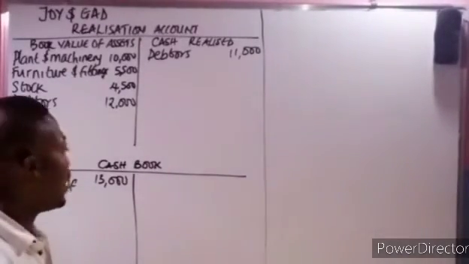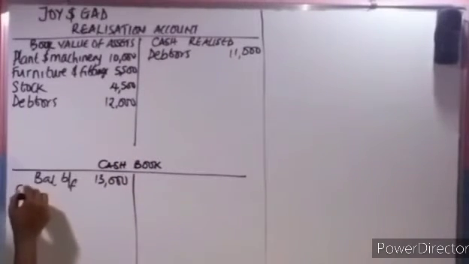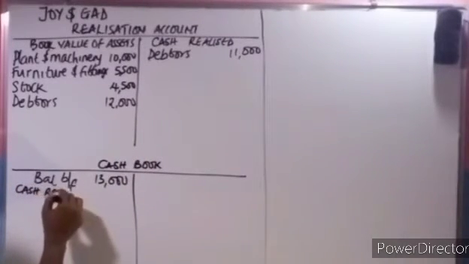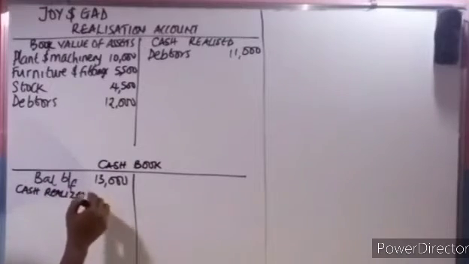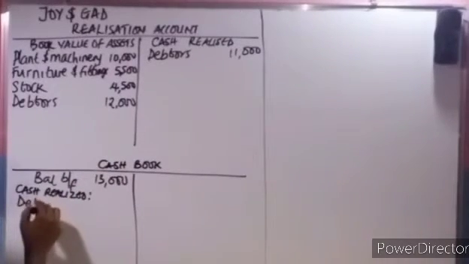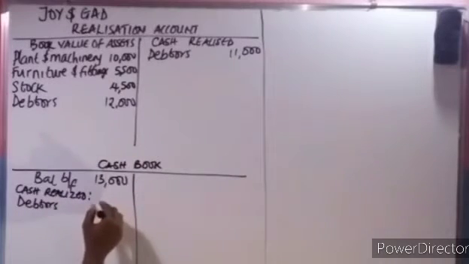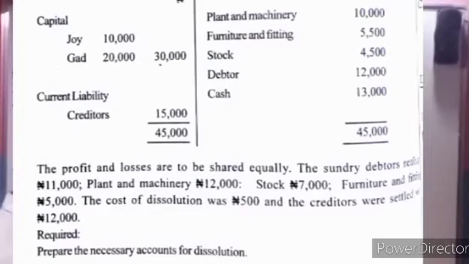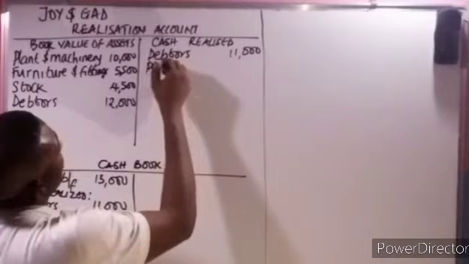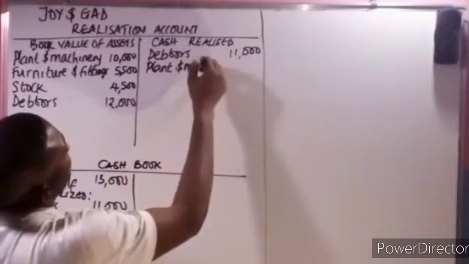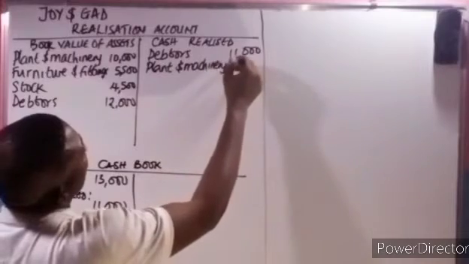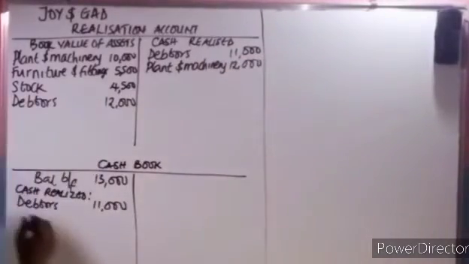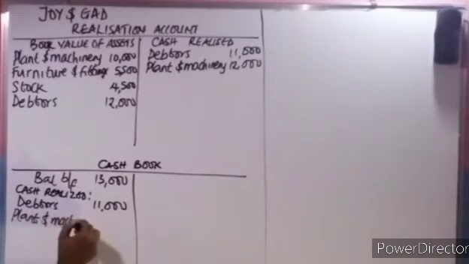So I'm going to put the corresponding entry immediately. So we'll come here. Cash realized. The first one is debtors. How much is it? 11,000. Okay. Now the next one, they said plant and machinery 12,000. So we put here plant and machinery 12,000. Come here, plant and machinery 12,000.